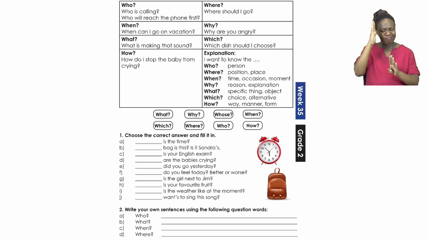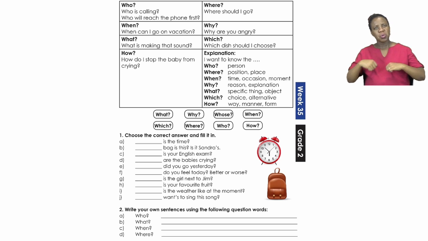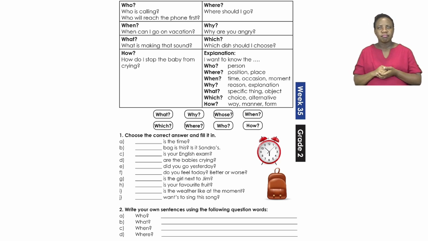When can I go on vacation? If we are going to be looking at the word what, that one is for a specific thing or an object. What is making that sound?